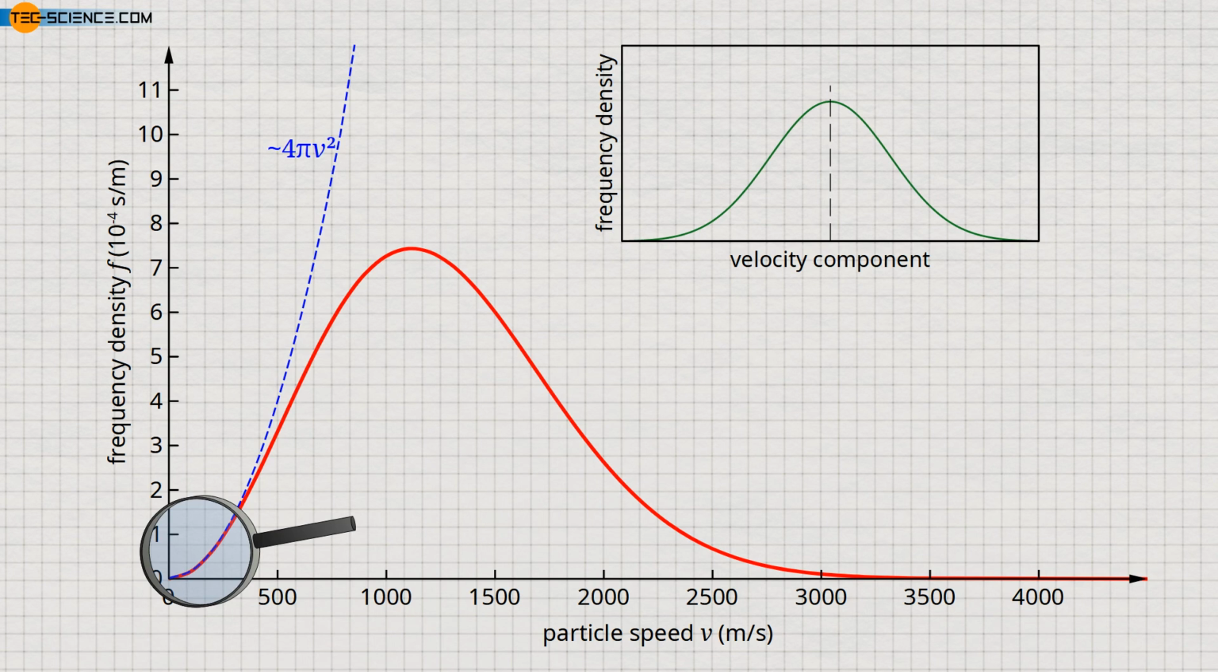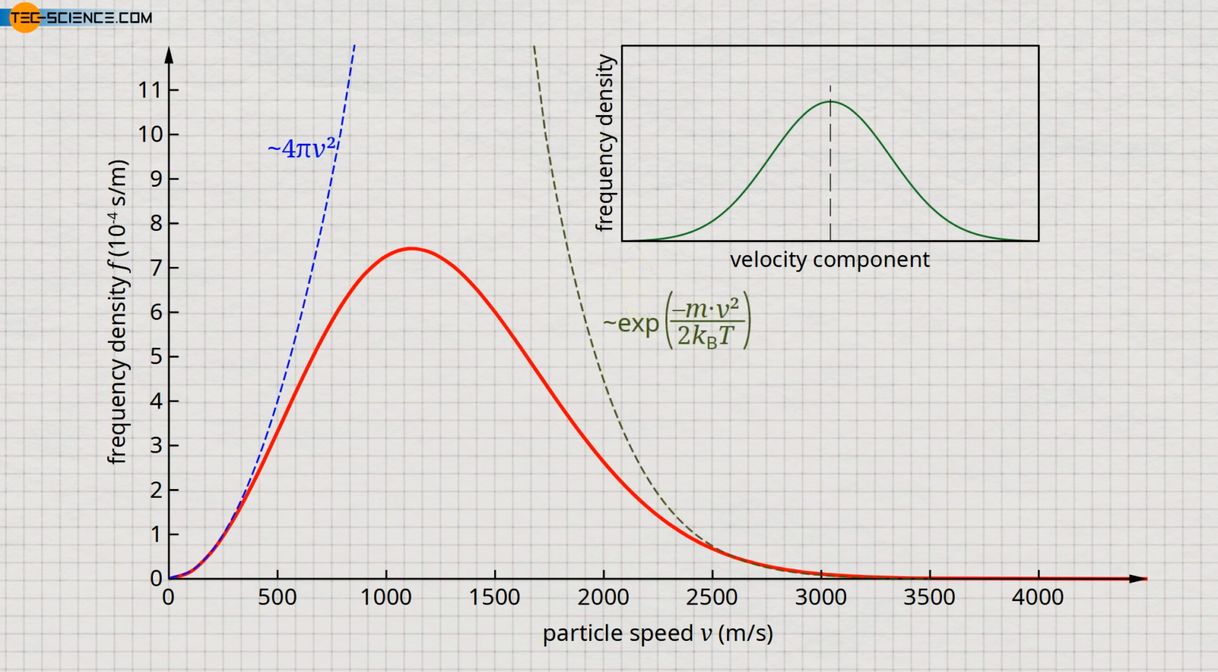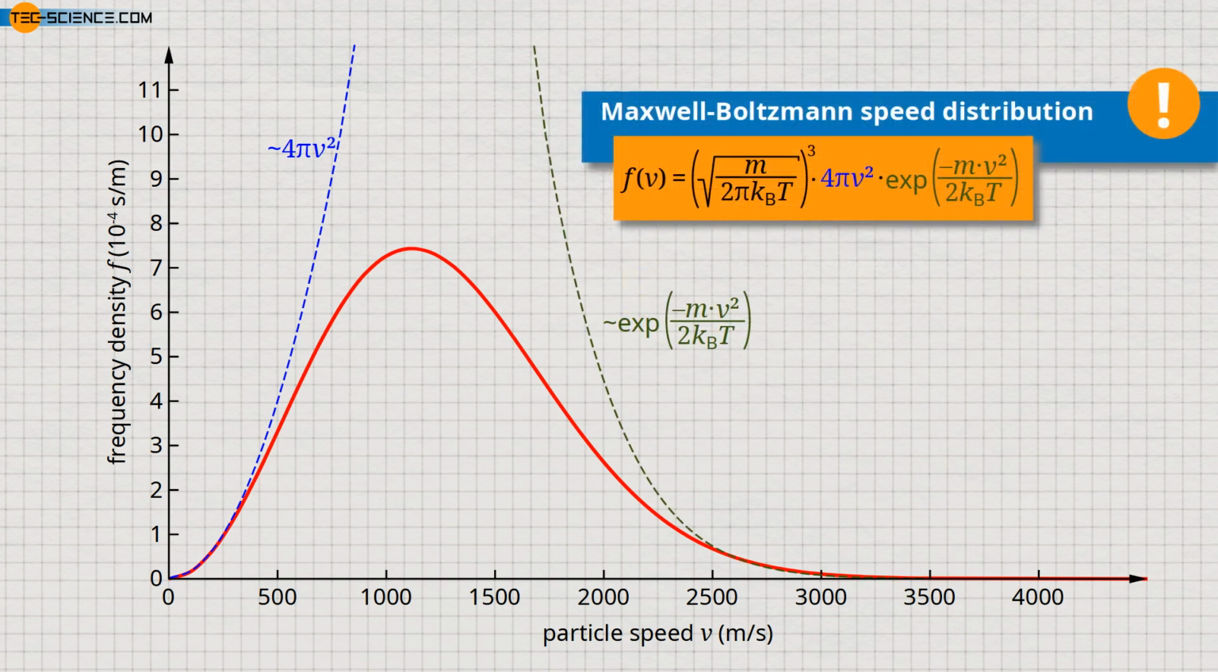Because as the frequency distribution of the individual components also shows, the frequency density decreases with increasing speed. This means that high-velocity components are not strongly present anyway due to the limited frequency. Mathematically, this is described by the Boltzmann factor. Both laws thus determine the Maxwell-Boltzmann speed distribution.